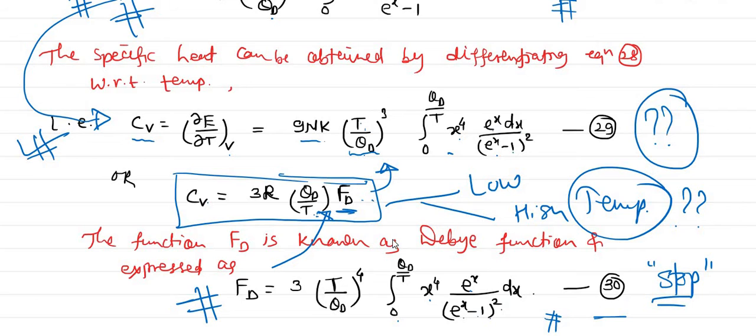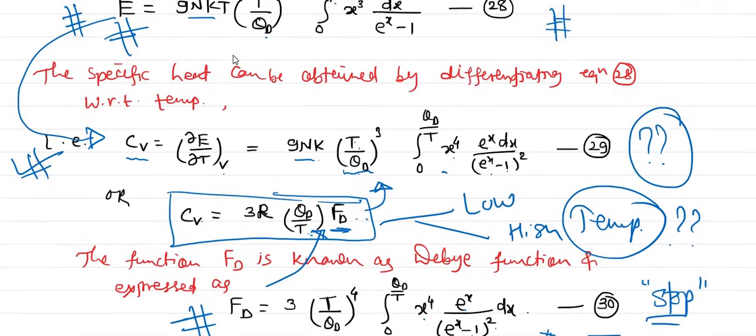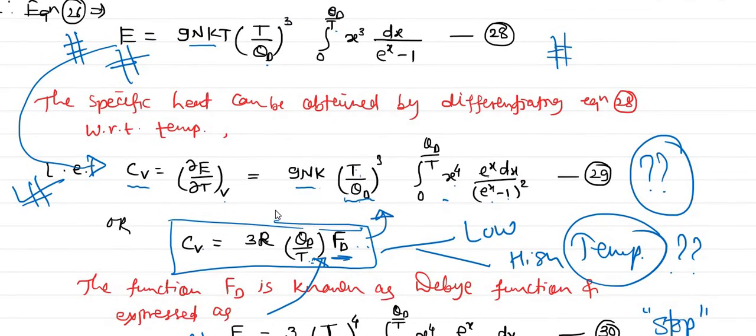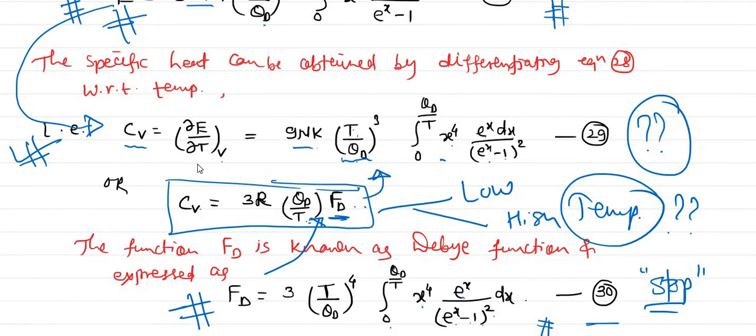This is the Debye function. So if we substitute equation 30 into equation 29, we can rewrite the value of specific heat by differentiating the energy equation 28 with respect to temperature. So finally we got Cv equal to dE by dT, which is 9nk (T by theta D) whole cube, integral 0 to theta D by T, x power 4 e raised to x dx divided by (e^x minus 1) whole square. But again here the Debye function is substituted, and therefore Cv in simple manner is 3R times F_D of theta D by T, where F_D is nothing but the Debye function.